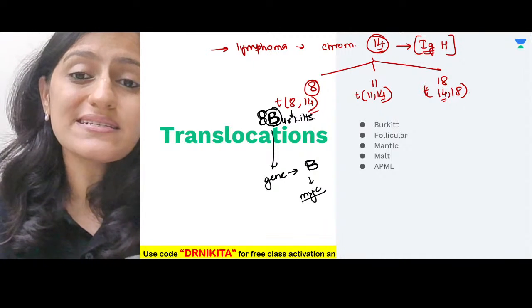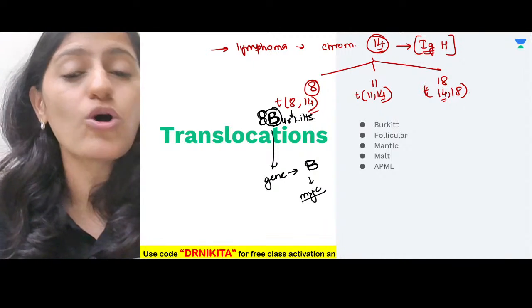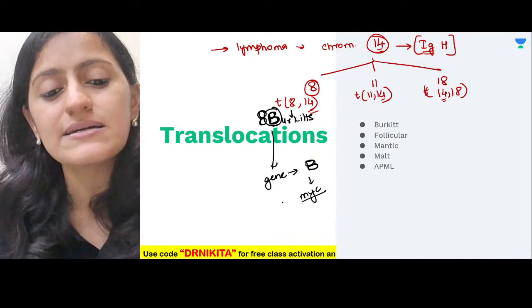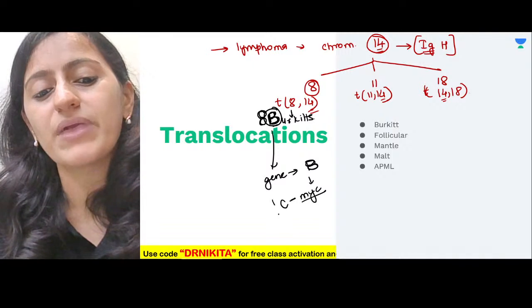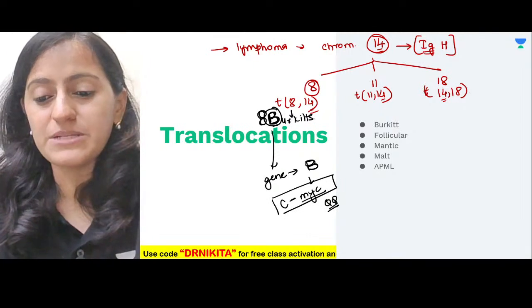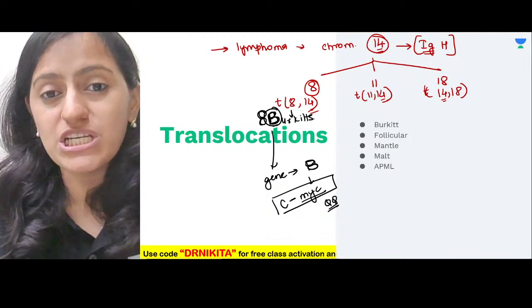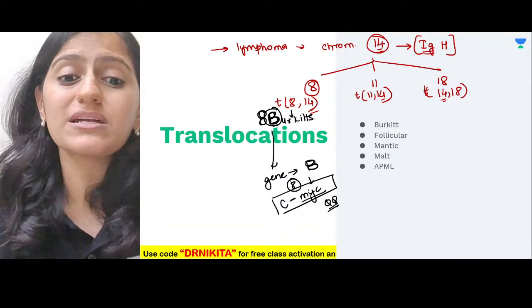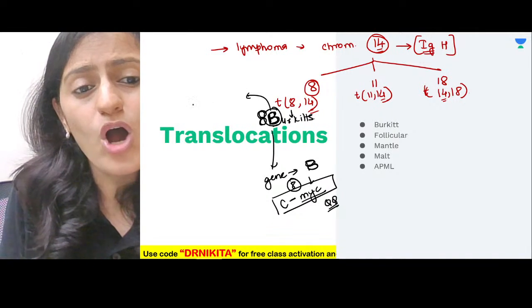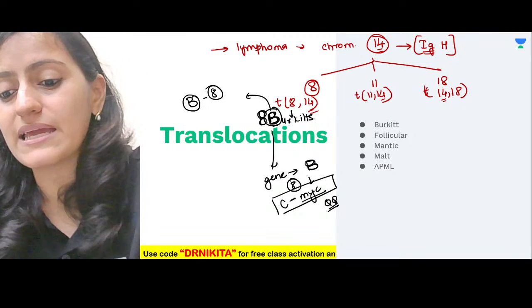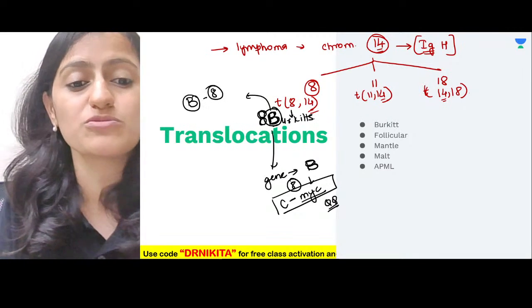Which MYC gene is it? Is it CMYC, NMYC, or LMYC? L is for lung, N is for neuroblastoma. This is the CMYC gene. So the CMYC gene is on chromosome number 8, and that is involved in Burkitt's. That is why all the translocations in Burkitt's will involve chromosome number 8.